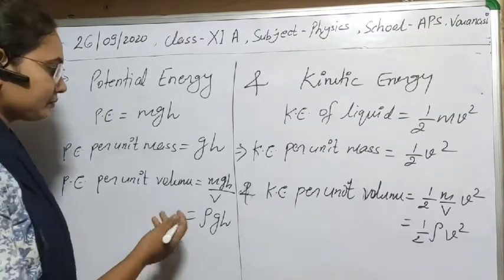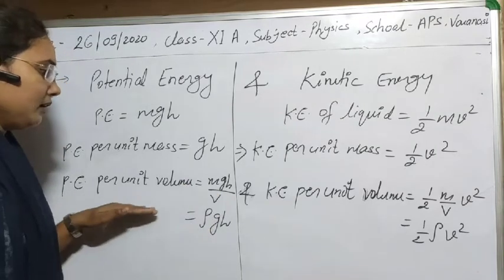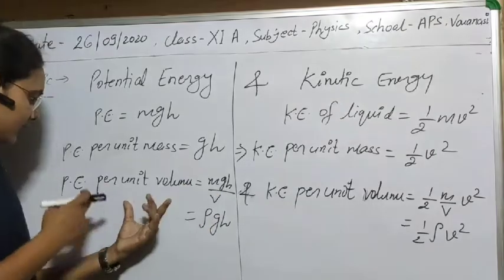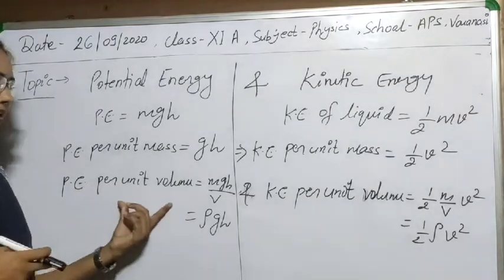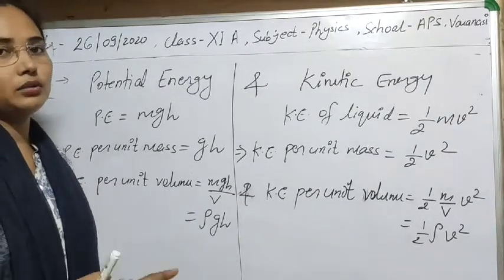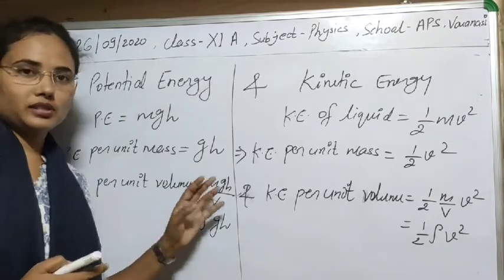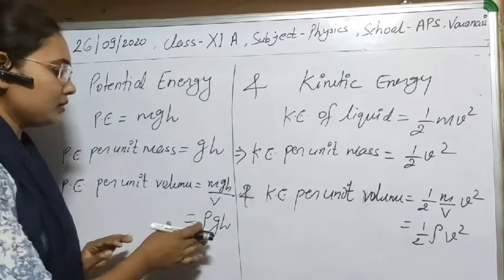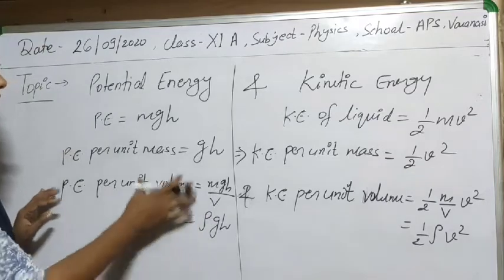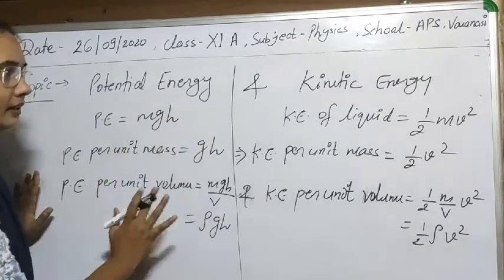Clear? Actually I'm calculating this point because it will help you later to derive Bernoulli's theorem and to state the statement of Bernoulli's theorem. So for that I am doing this here. So potential energy is simply, I think, clear to you.